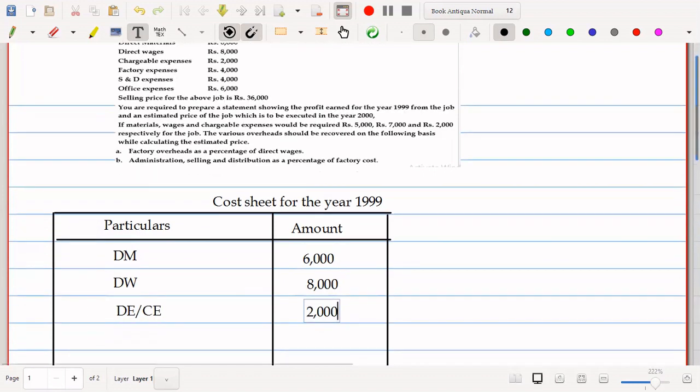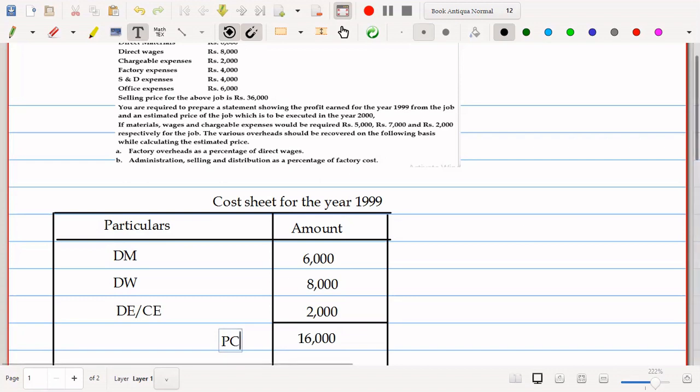Let's total this. It will come to 12,000 or 16,000. Sorry, 16,000. What is this? This is prime cost, PC.